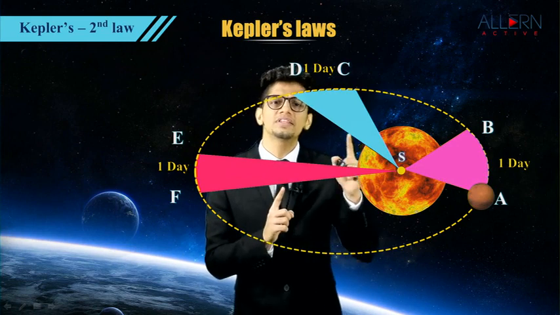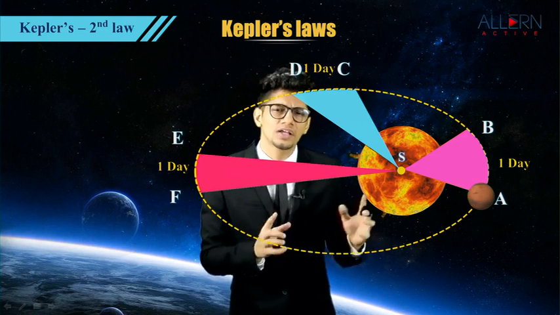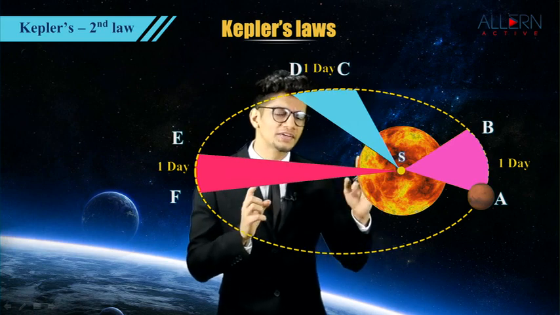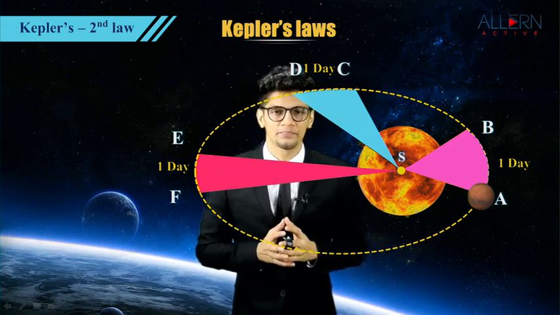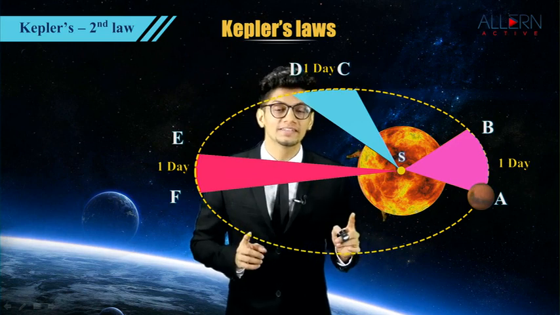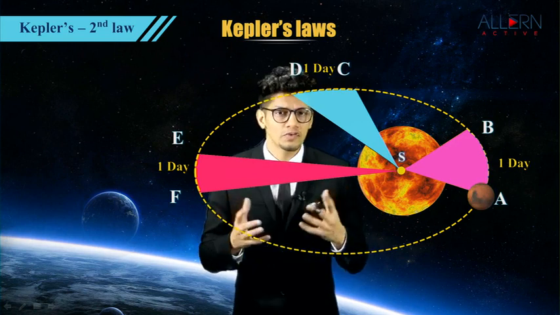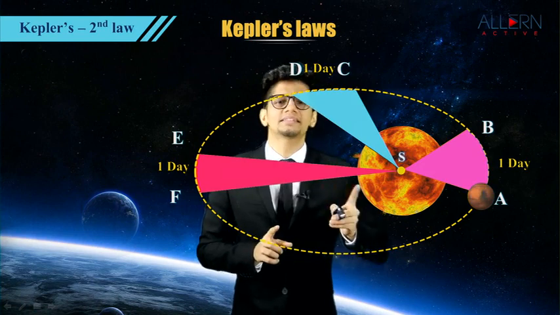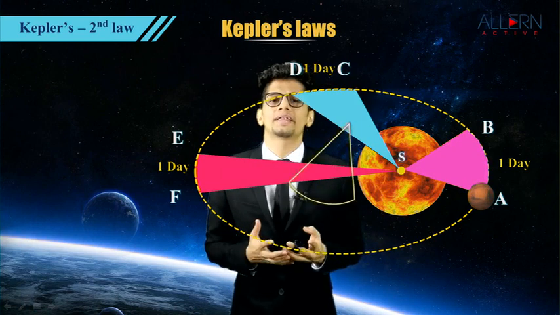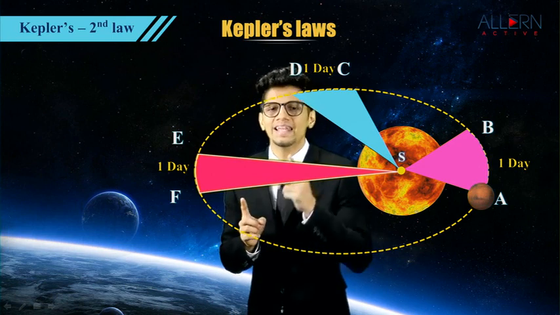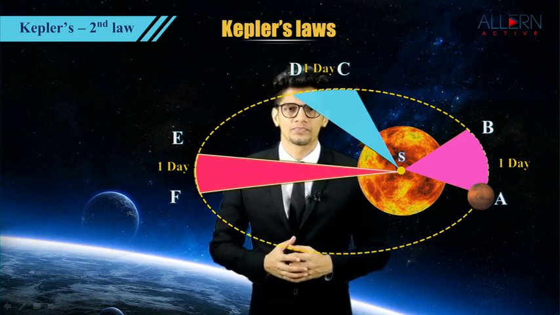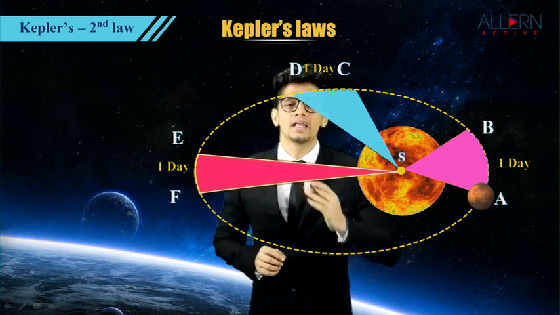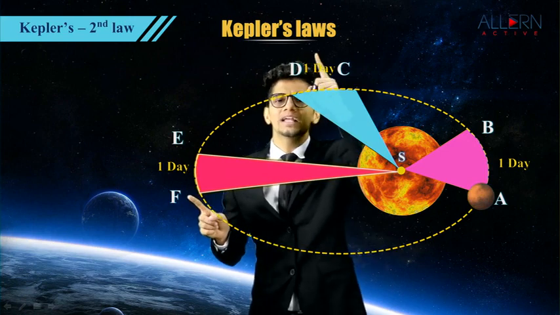Now we can see we have these three figures right here. We can say they are sectors, or in simple terms, triangles. As of now, if you see these three triangles, you cannot see any similarity. But let me tell you, all these three triangles are equal in their area. You would be surprised, right? That means if I were to take any one of the triangles and try to accommodate it in the second triangle, we would easily be able to accommodate the entire triangle. That means the area of all the three triangles is the same. That means he came to a conclusion that the straight line joining the planet and the sun sweeps equal areas in equal intervals of time.